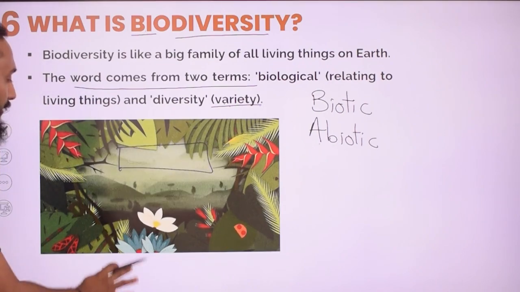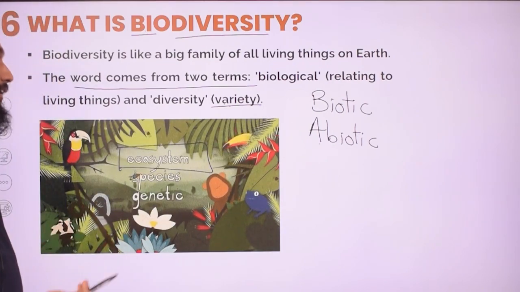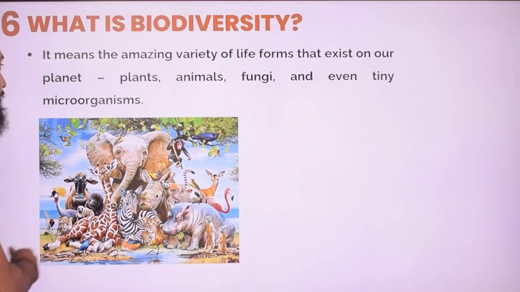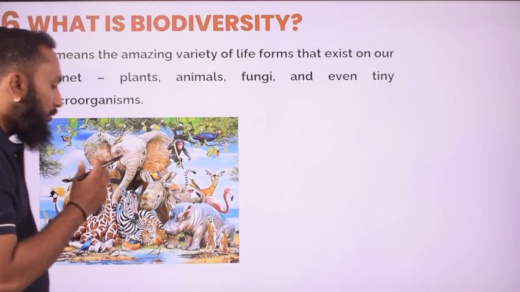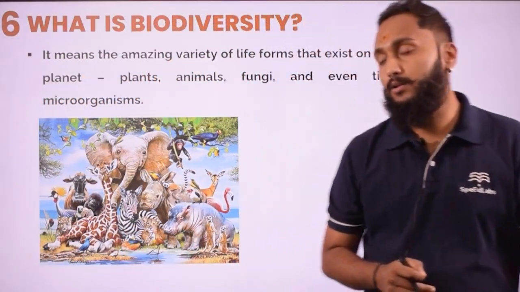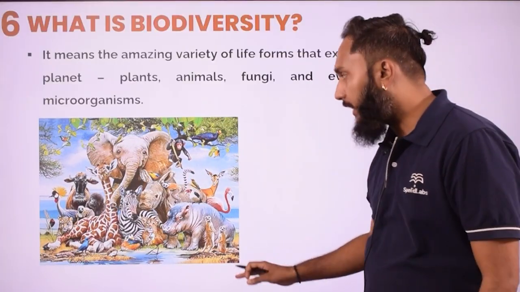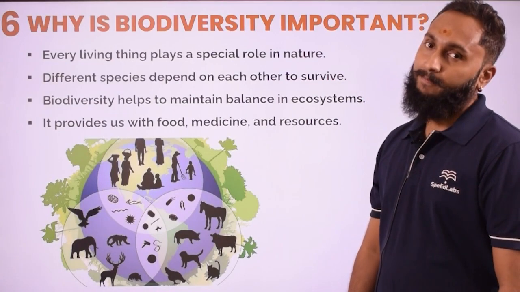Living things are different from each other, they belong to different habitats, different atmospheric and climatic conditions, like this you can see here, right? So microbes are there, multicellular organisms are there, plants, animals, fungi are there, many types of organisms you will see on this earth.